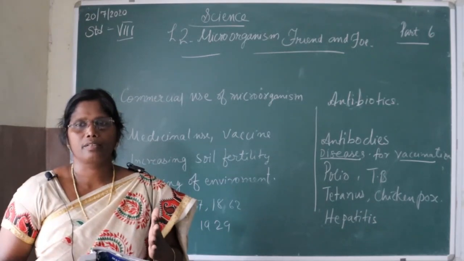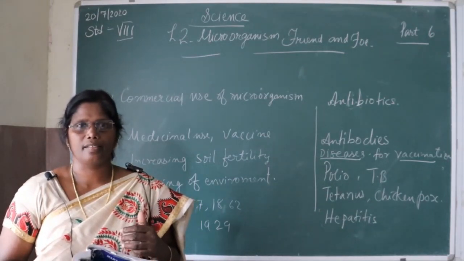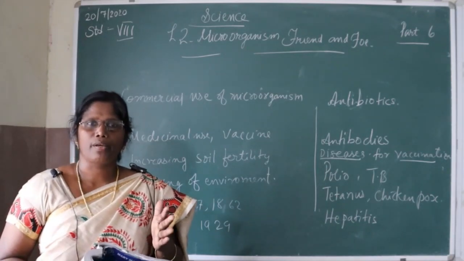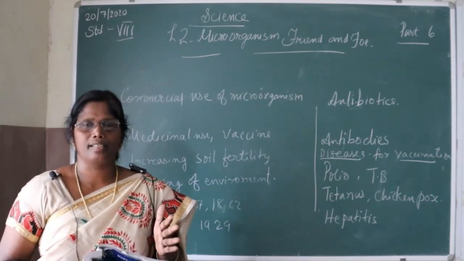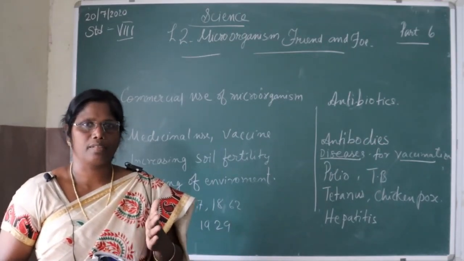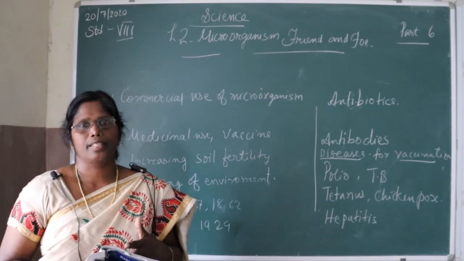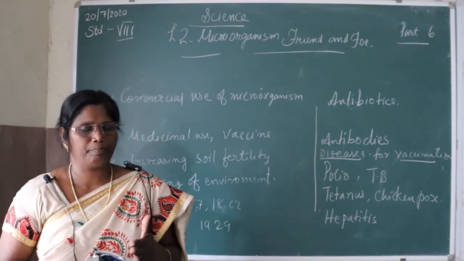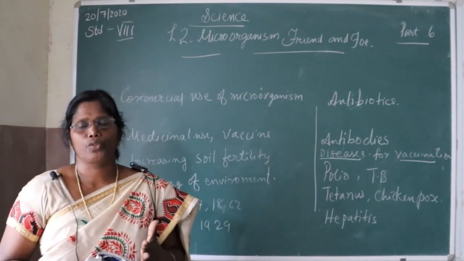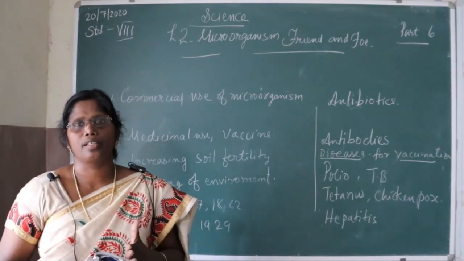Heating the milk to 60 to 65 degrees Celsius kills the microorganisms present in it, and quickly cooling it to 10 degrees Celsius prevents the growth of the microorganisms remaining in the milk. And then the milk is packed. So fermentation is the process of conversion of sugar into alcohol.